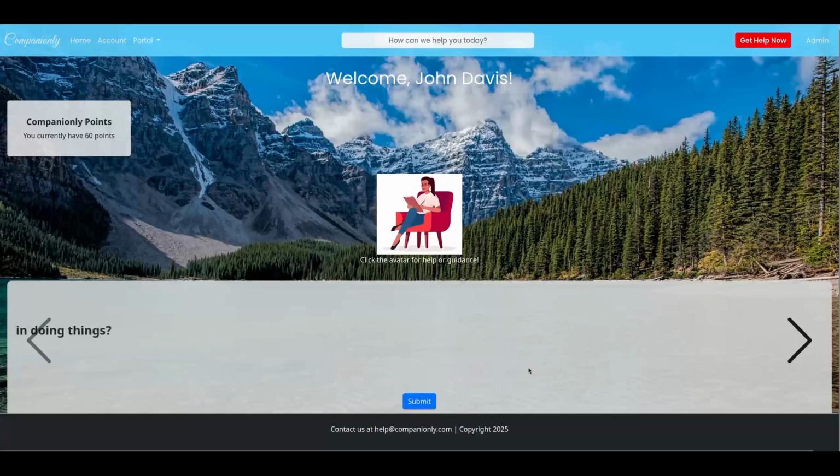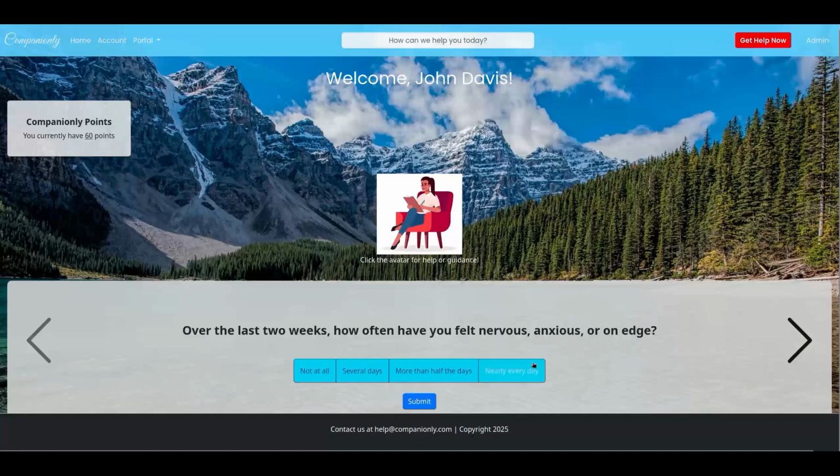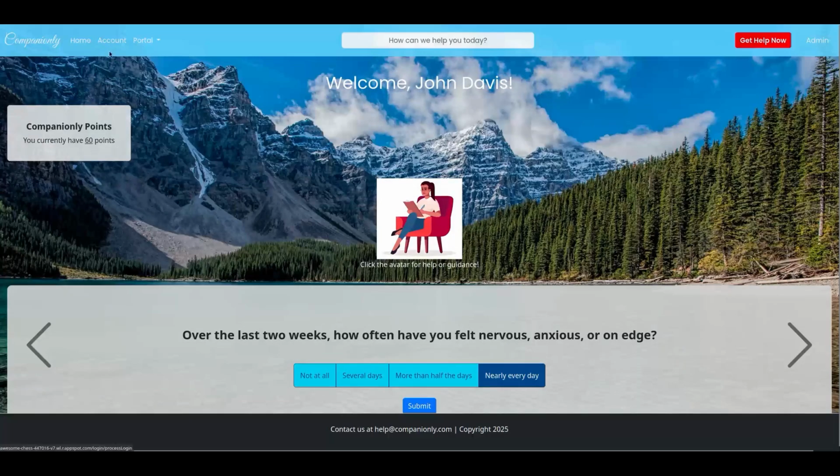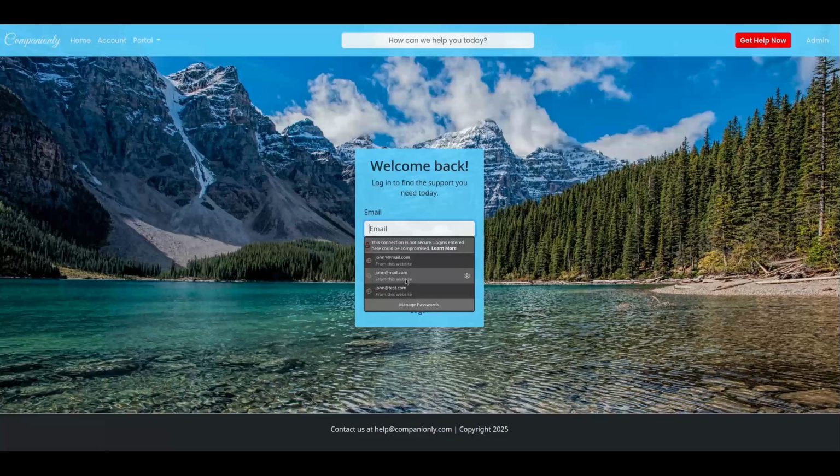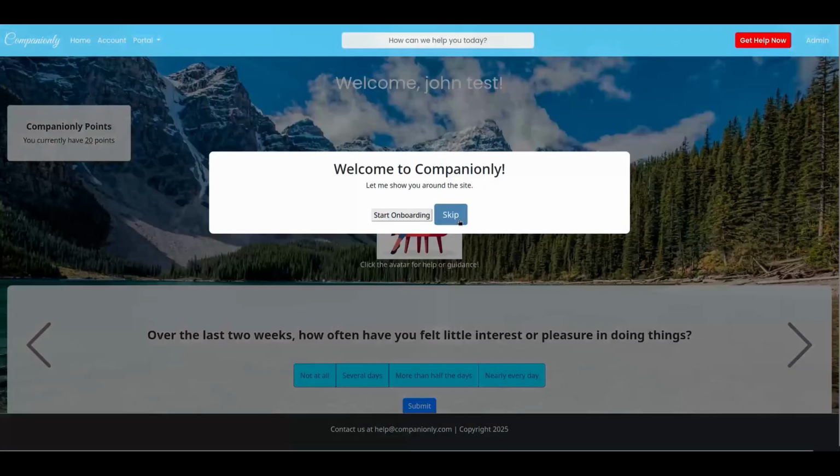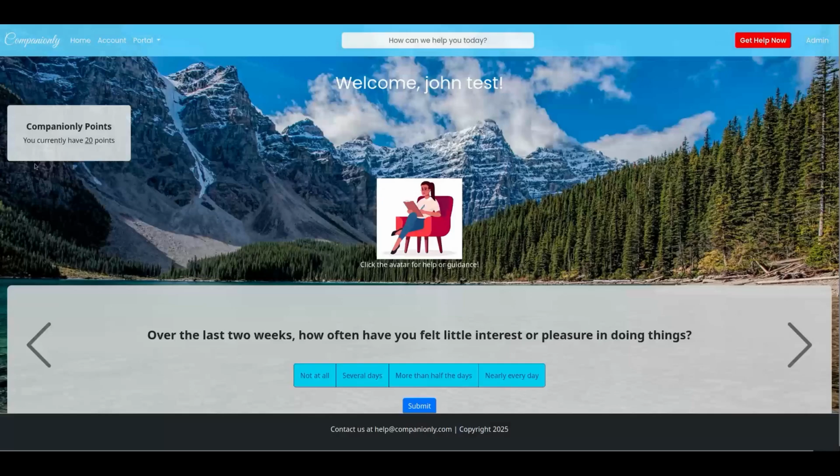In the past sprints, we've added this little mental health questionnaire that you see here. In the top left corner, you'll see a little rewards point tracker for a thing we've called companion lead points. Whenever a user performs certain actions for the first time per day, they are awarded 10 points. I'll show off some of the code, but we are doing this by having a reward service that adds points to a field in our user table.